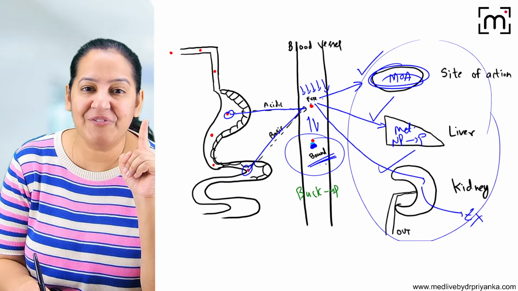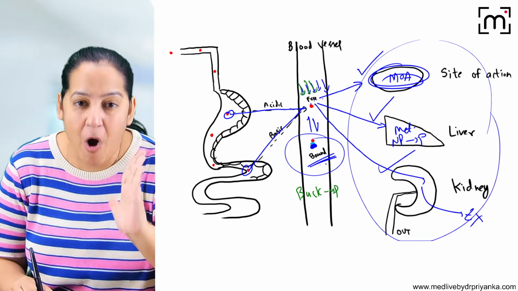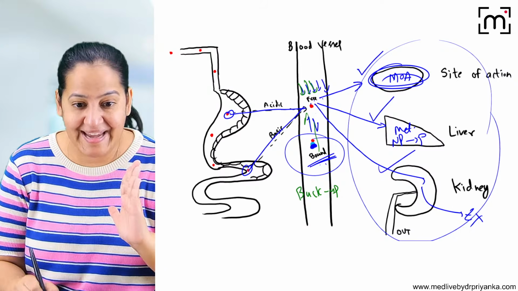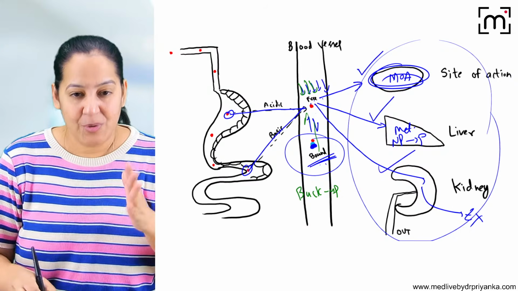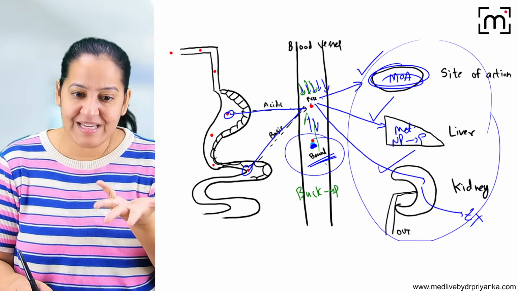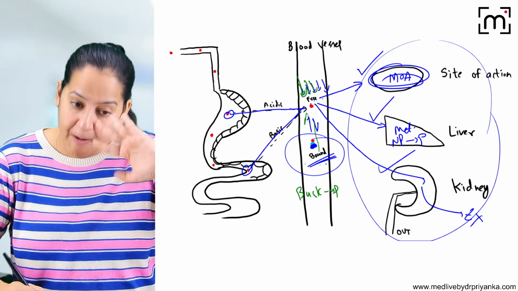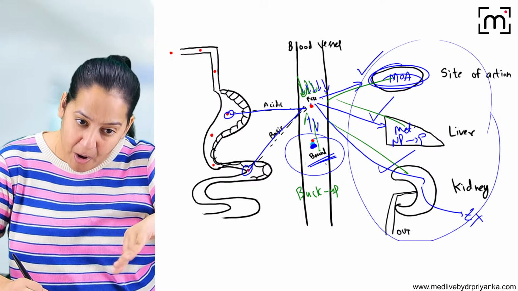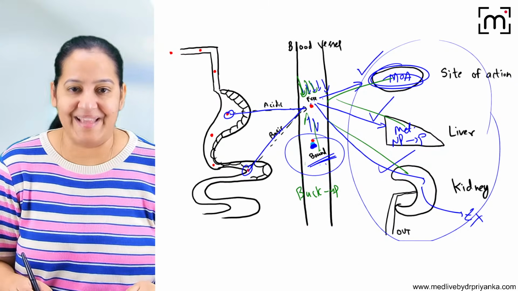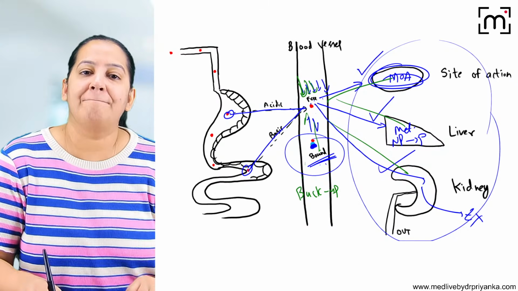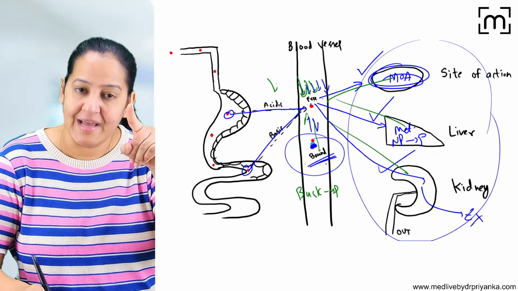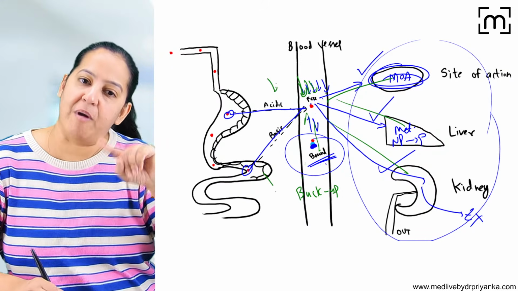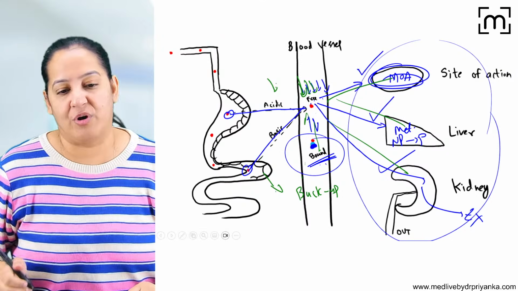As the concentration of the free drug falls, the bound will gradually convert into free again and increase the concentration of free. So ultimately, bound is giving the backup. It's always in equilibrium. The free will fall, the bound will convert into free, and it is the free only which is moving everywhere. Then again, the bound gives a backup to the free. So ultimately both decline in parallel: first free declines, then bound gives a backup to the free, so bound also declines.